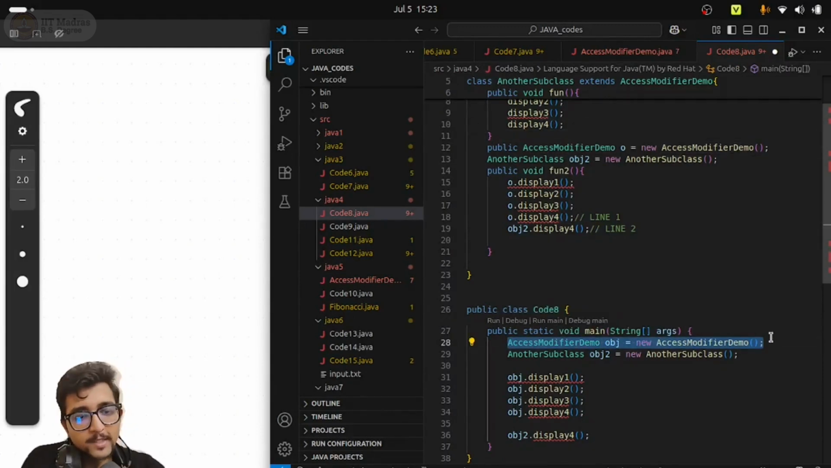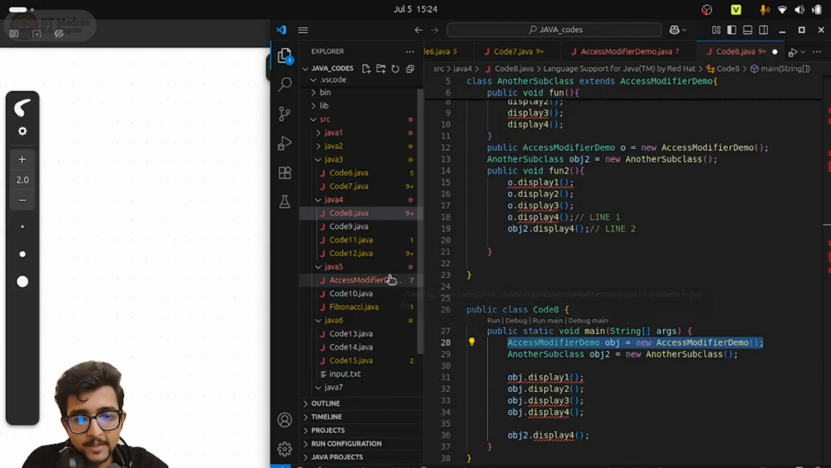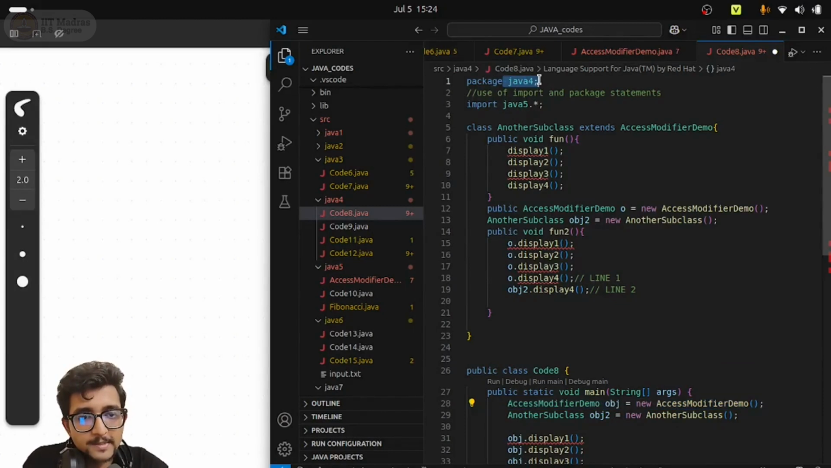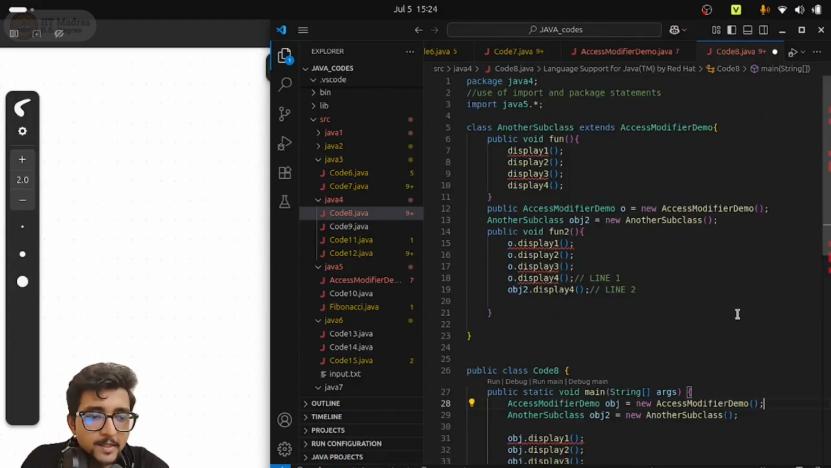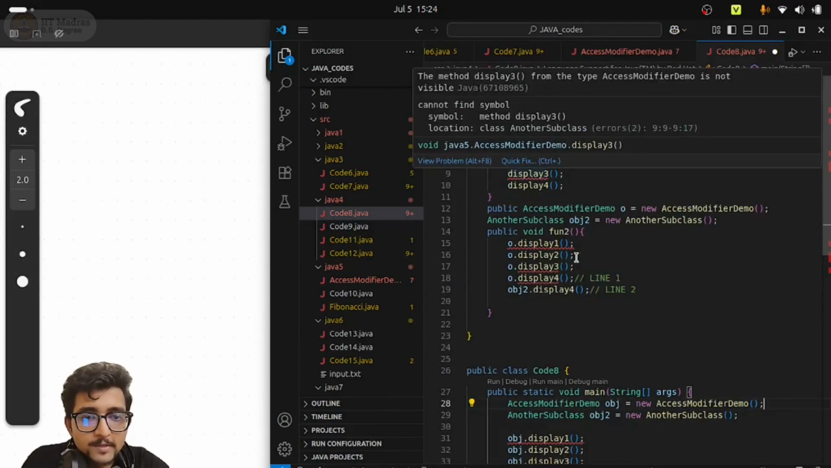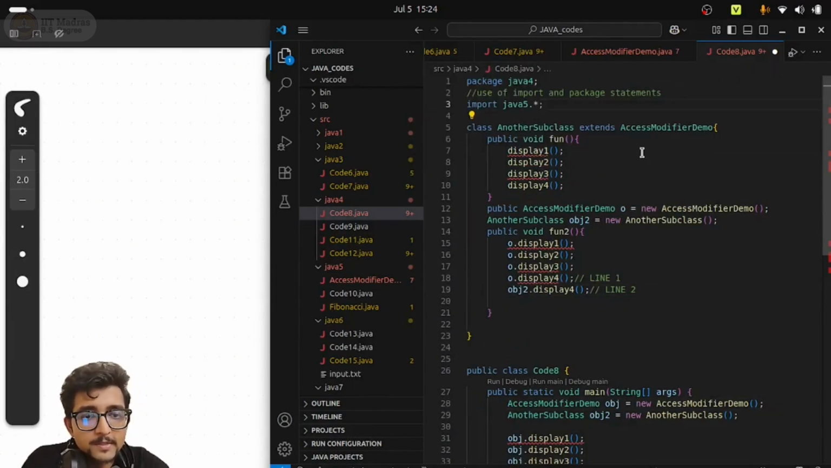In line 28, we are creating an object of the AccessModifierDemo class, which is present inside the Java5 package, but we are currently inside the Java4 package, inside Code8.java. Inside this, we are importing the Java5 package's class and creating an object of that class. So it is available. See, there is no red mark. It is correct. But if I remove this, or comment this out, then it will obviously give me an error.